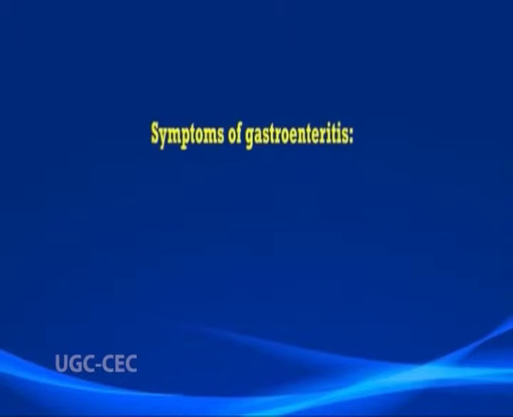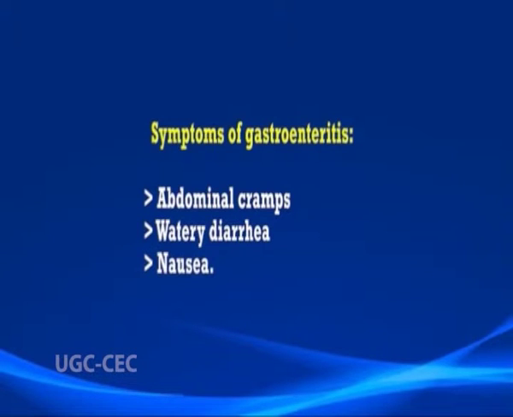Clostridium perfringens food poisoning causes a disease known as gastroenteritis. The symptoms of this disease include abdominal cramps, watery diarrhea and nausea. The incubation period for this disease ranges from 8 to 34 hours.